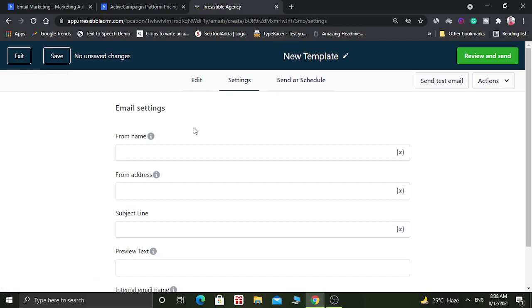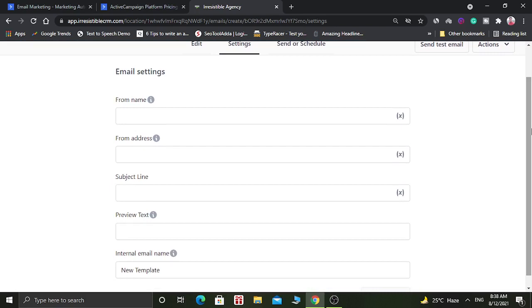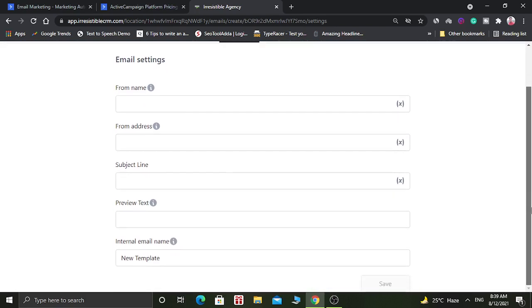So in email settings you can put some details such as from name, from address. You have to give a subject line. You have to give preview text, and you can give an internal email name.